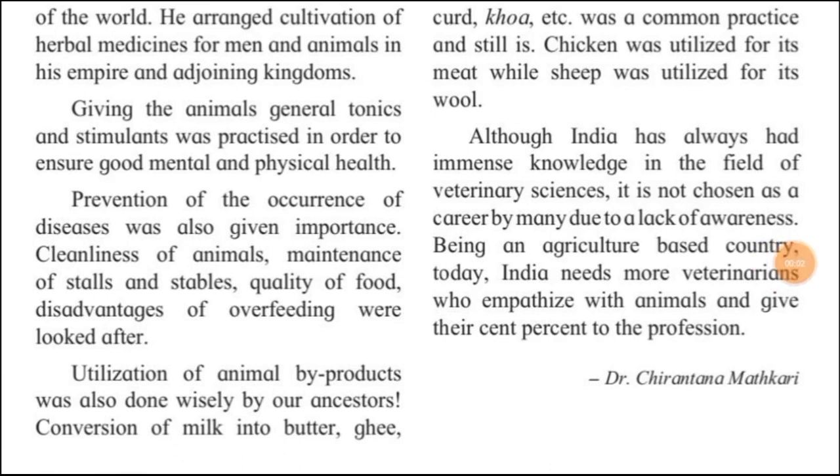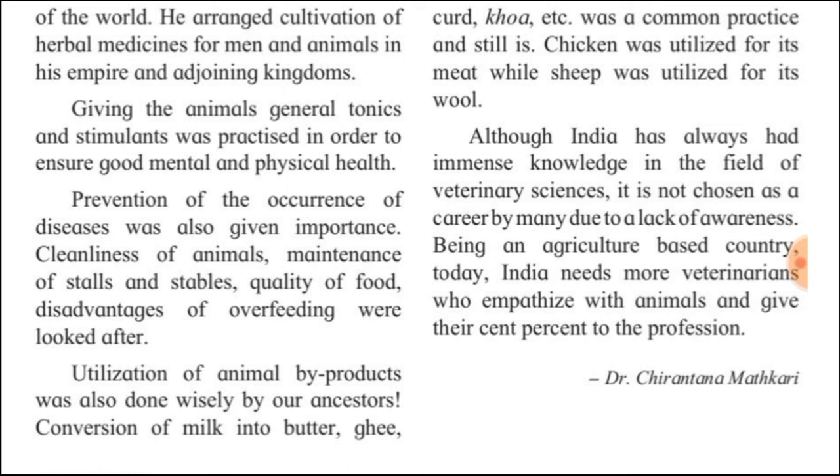So, children, from this part of the lesson, we come to know that not only was the cultivation of herbal medicines done for men and animals in the empire of Ashoka, but it was done also for giving general tonics and stimulants. The practice was done in order to ensure the mental and physical health of both animals and men.